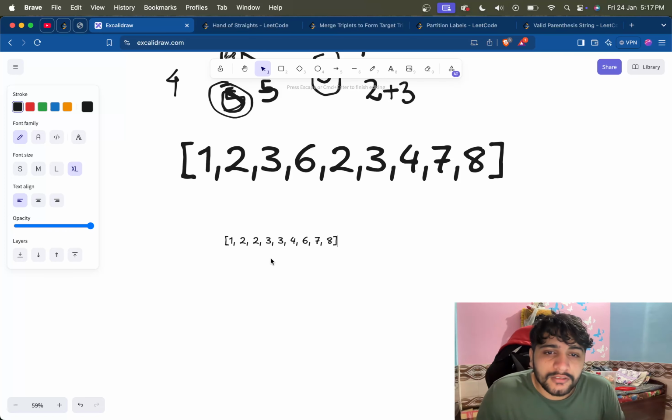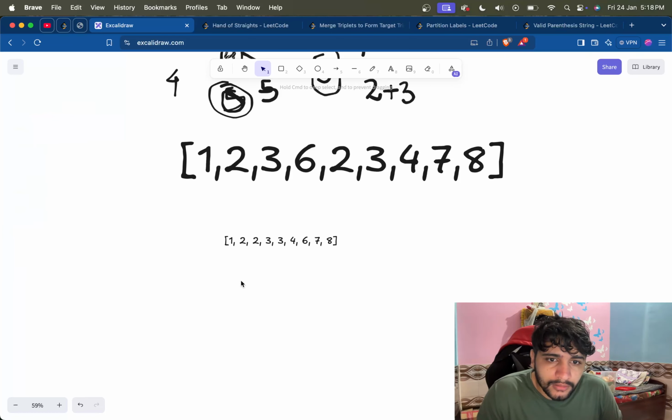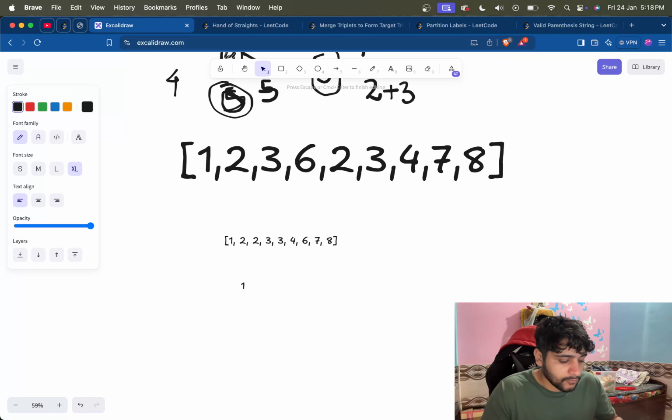So 1 2 3 can be one group, the second group can be 2 3 4, and the third group can be 6 7 8.